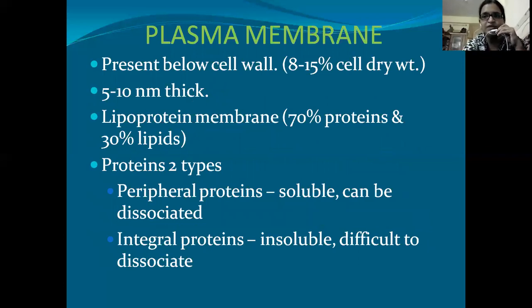Below the cell wall, we have seen there is a plasma membrane. This plasma membrane is mostly a lipoproteinaceous membrane. As I said, it is present below the cell wall, and it is 8 to 15% of cell dry weight, and it is mainly made of lipids and protein. If we see the quantity, 70% proteins and 30% lipids are there in this lipoproteinaceous membrane. And proteins are of two types: peripheral and integral proteins. Peripheral means they are present towards the outer side of the membrane, and integral means they are present inside the membrane.